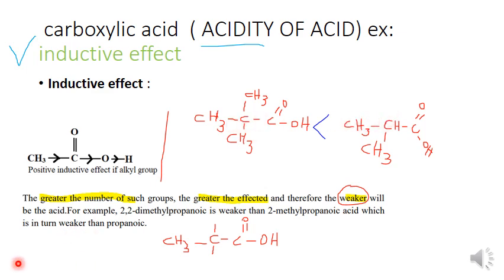You understand? This is what we call the inductive effect. This is a weak acid.